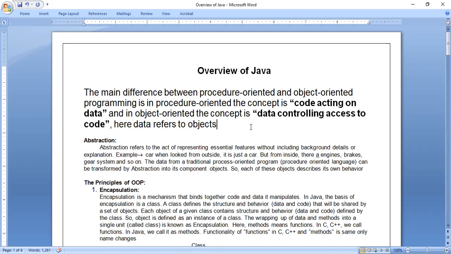Okay. Before we move in depth into object-oriented programming, they are telling about the main difference between procedure-oriented and object-oriented programming. That is, in procedure-oriented, the concept is code acting on data, and in object-oriented programming, the concept is data controlling access to code. These two wordings look simple, but there are more things to understand about this. So let me explain in detail.